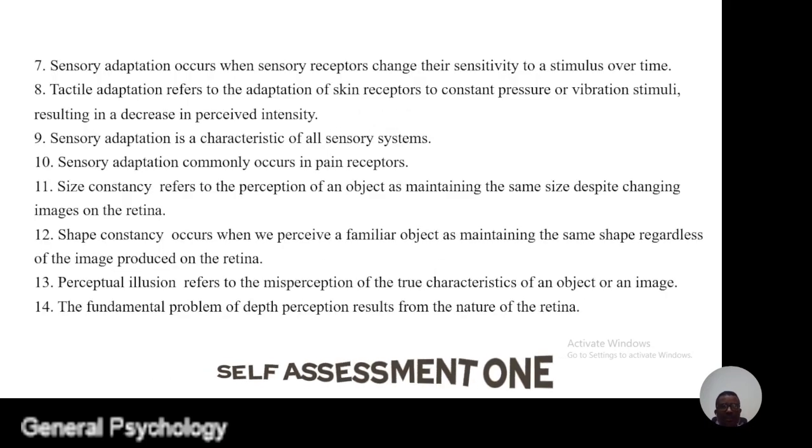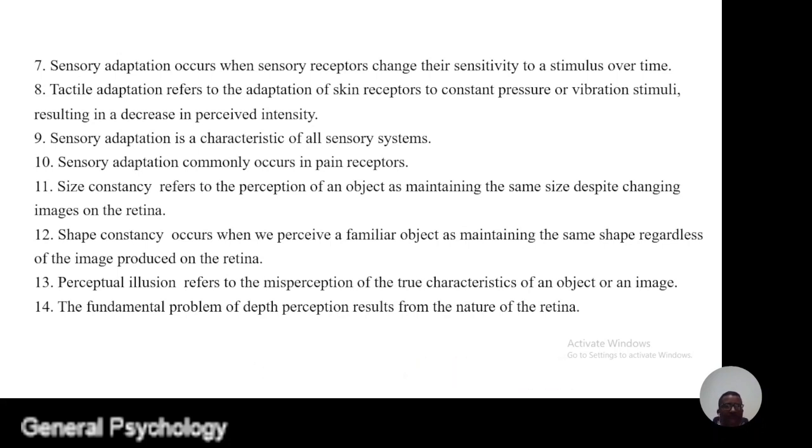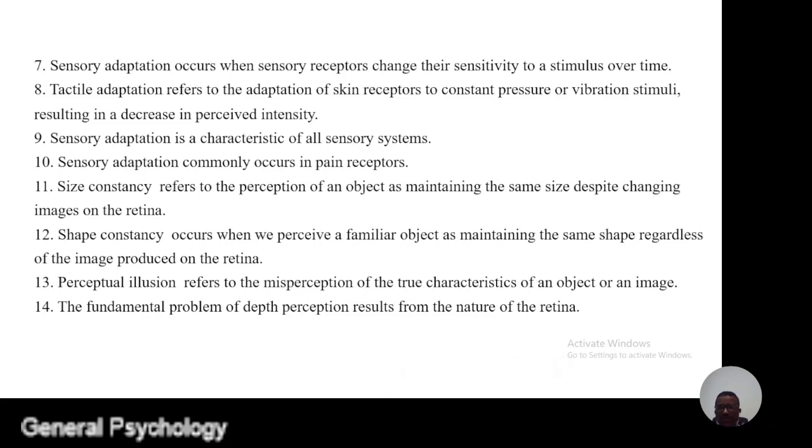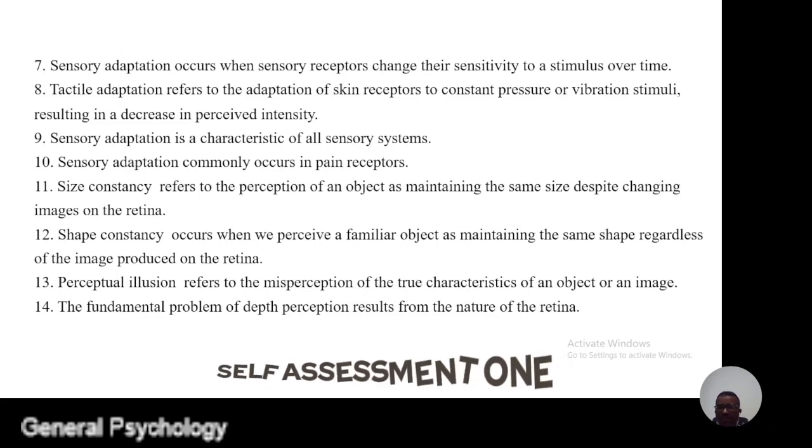Sensory adaptation occurs when sensory receptors change their sensitivity to a stimulus over time. Number 8. Tactile adaptation refers to the adaptation of skin receptors to constant pressure or vibration stimuli, resulting in a decrease in perceived intensity.